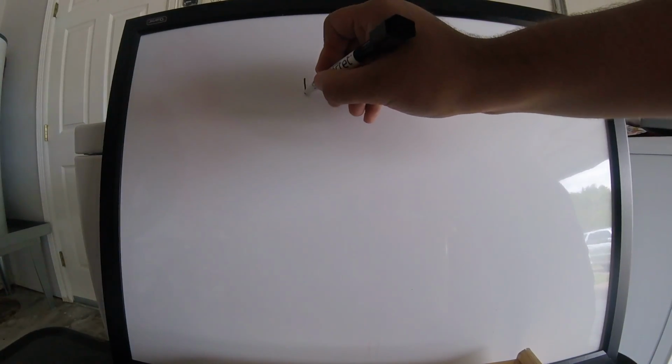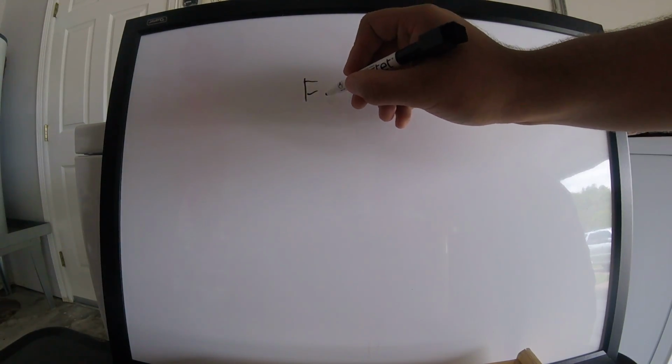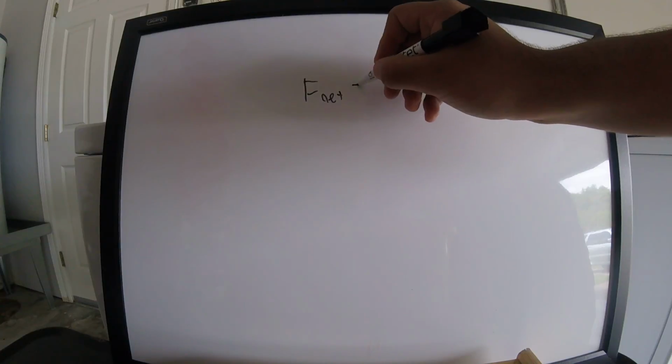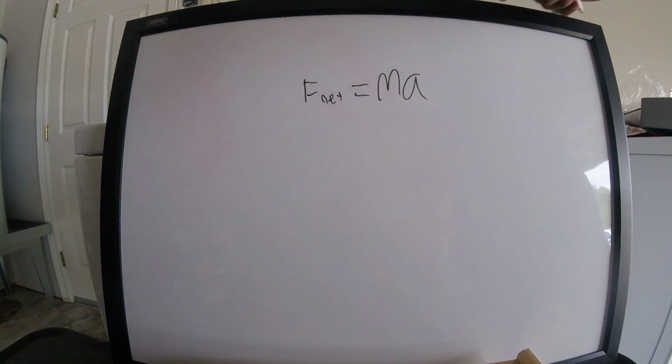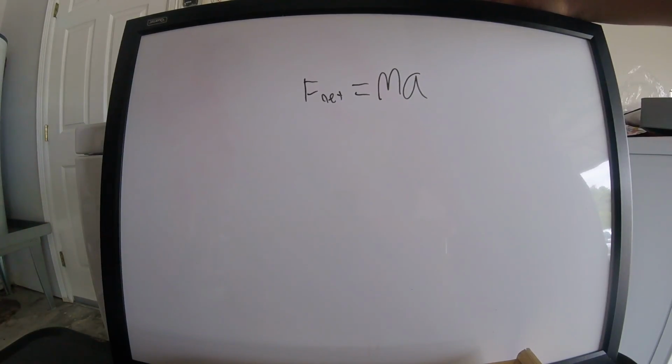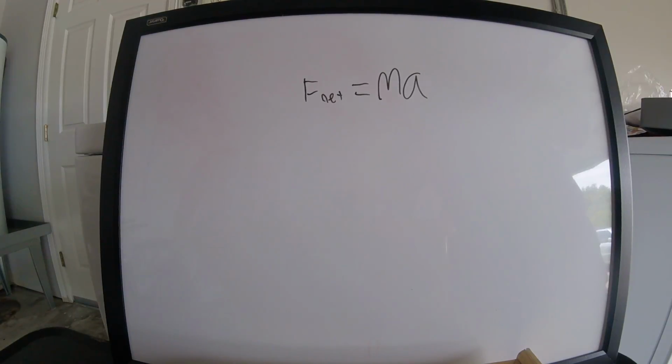But distance is not the only variable affecting the magnitude of a gravitational force. Consider Newton's famous equation: F net equals mass times acceleration. Newton knew that the force that caused the apple's acceleration, gravity, must be dependent upon the mass of the apple.